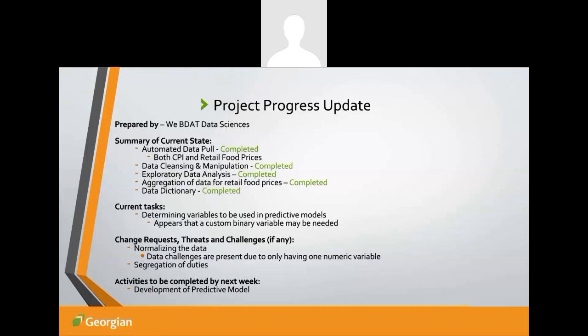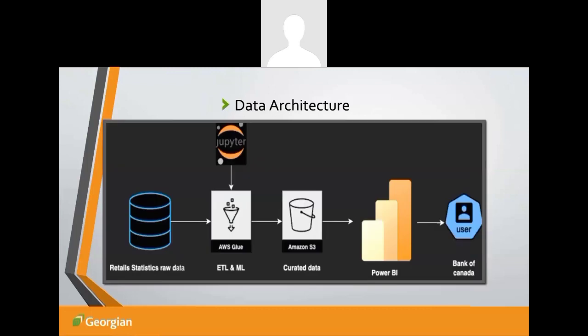Current tasks, determining variables to be used in predictive models. So now that we've essentially gotten a better understanding of our data, we're now looking to do the predictive model phase. Threats that were impacting us is normalizing the data, any challenges due to only having one numeric variable, and also just an understanding of the segregation of duties and responsibilities of the team. Activities to be completed by next week, development of the predictive model. As noted, we're moving on to that phase.